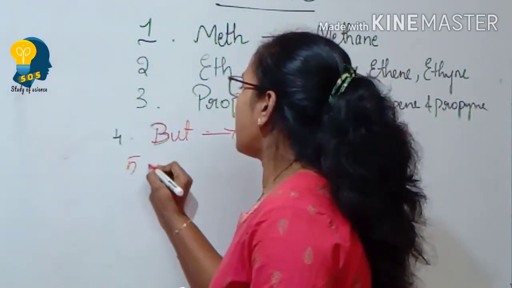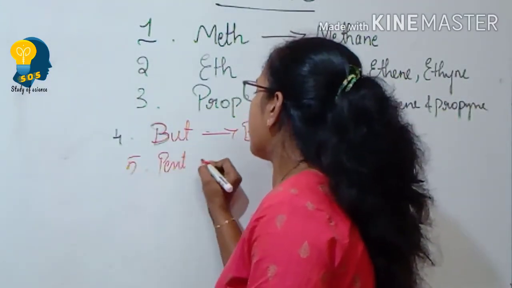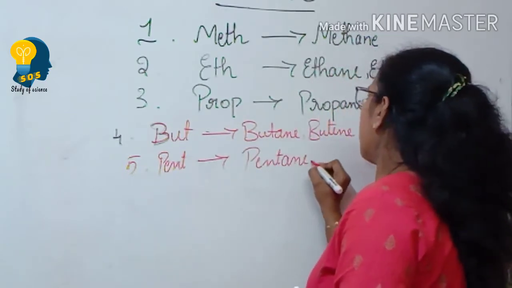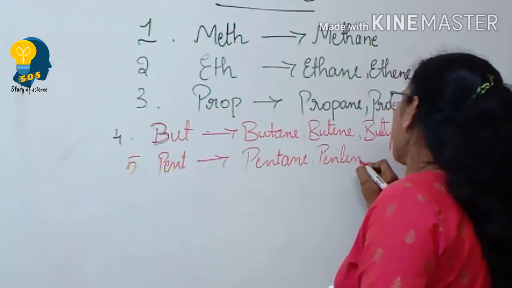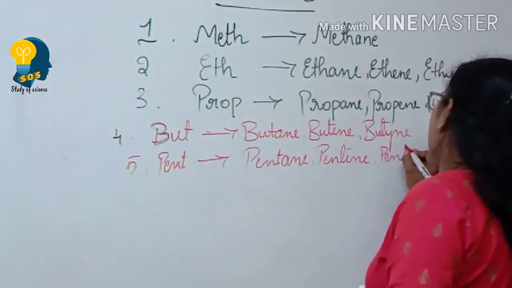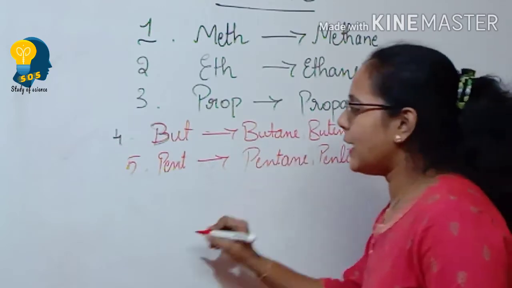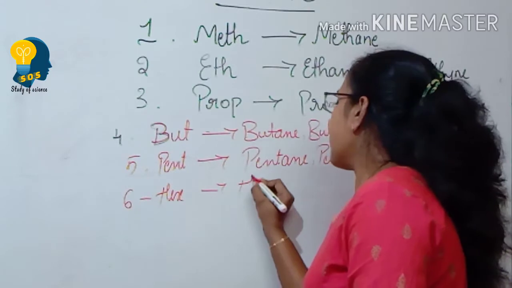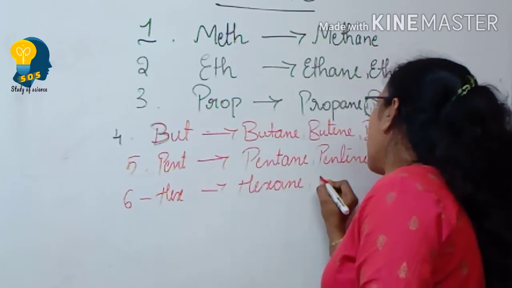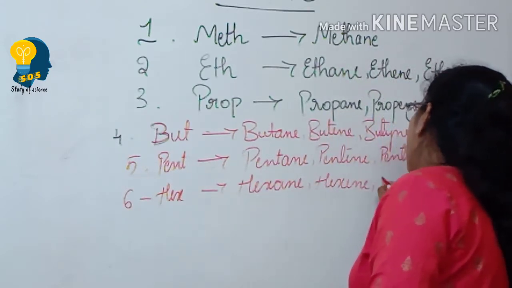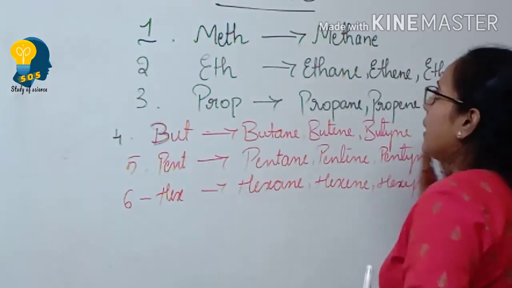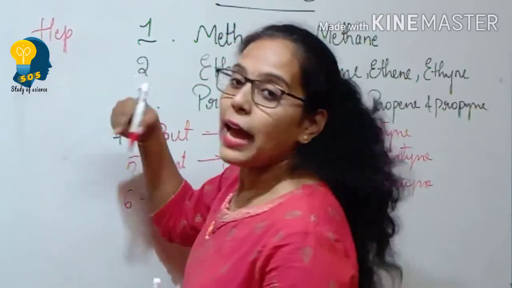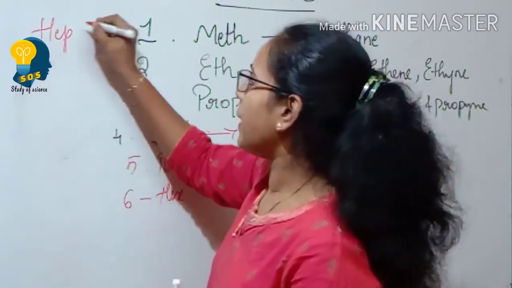If there are five carbon atoms, then it is pent. It is called pent. Then the names will be pentane, pentene and pentyne. So this is how it continues. Suppose it is 6 carbons, it is hex. Then it is hexane, hexene and hexyne. Suppose it is the 7th carbon, then it will be hept. So it will be heptane, heptene, heptyne.